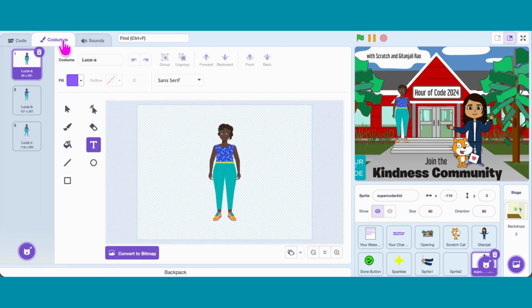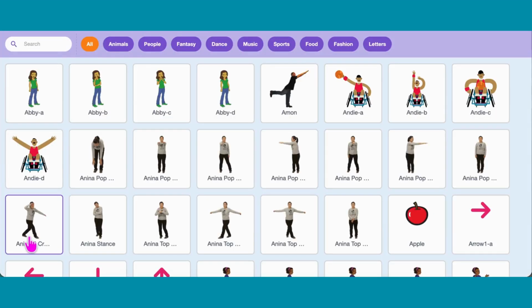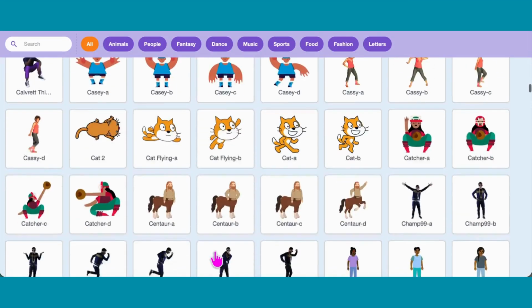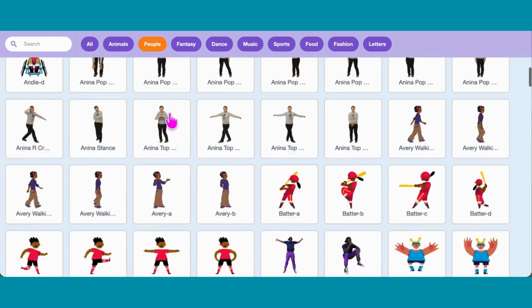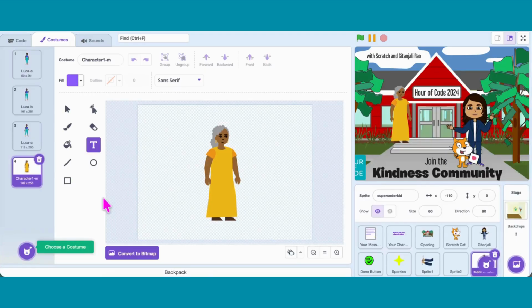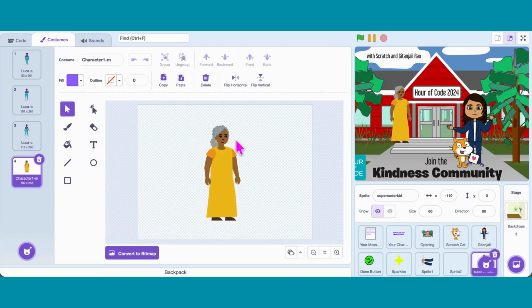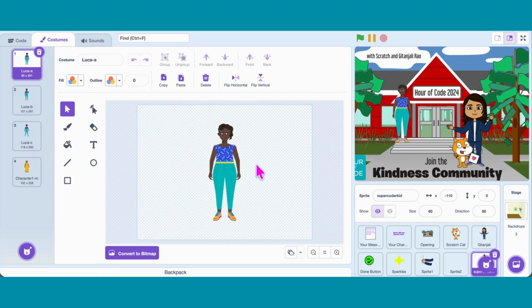So I go to the Costumes tab, and I'm going to add another character. I like this character's hair. Using the selection tool, I press Shift and carefully select just the hair. Copy it. Now go back to my Supercoderkid costume and paste it here. I don't need the old hair anymore, so I remove it.